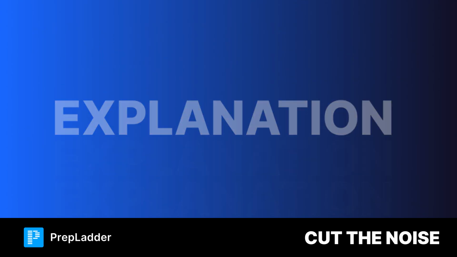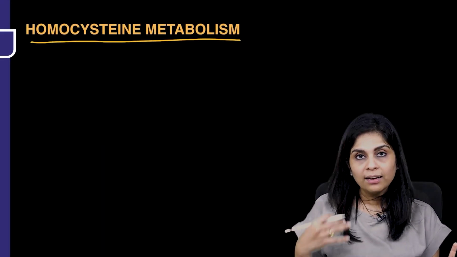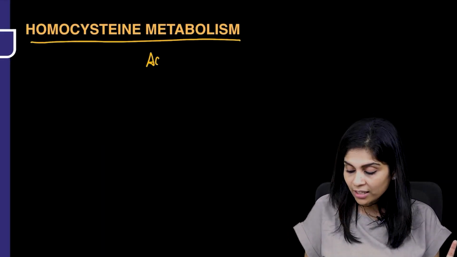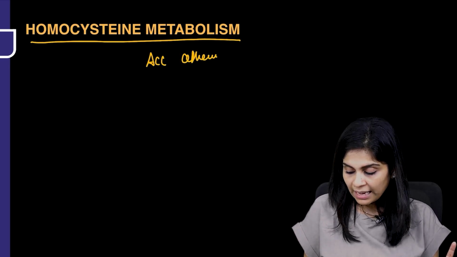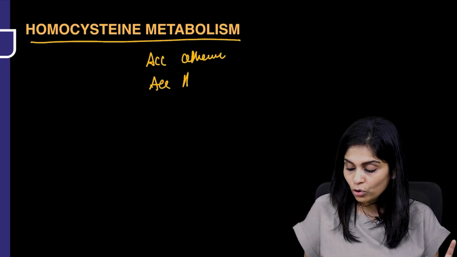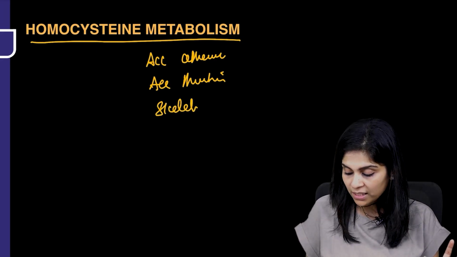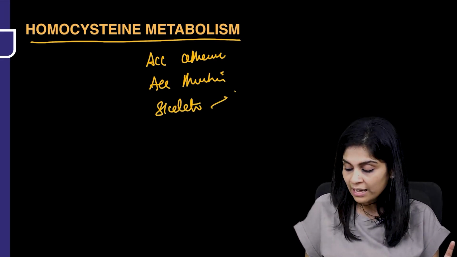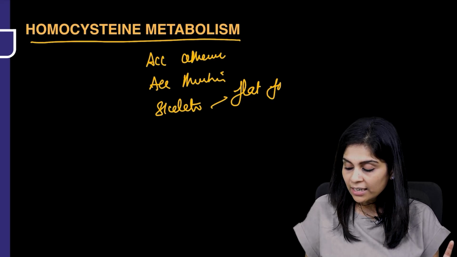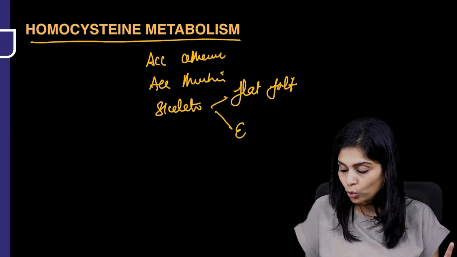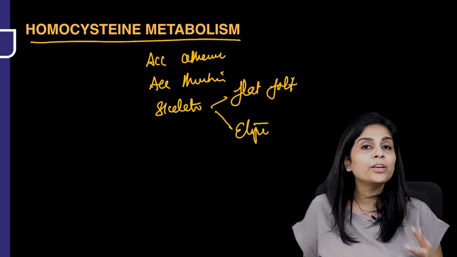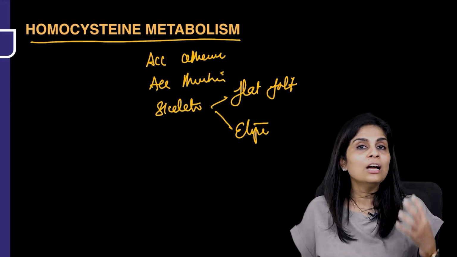Here's the explanation. Homocysteinuria causes accelerated atherosclerosis. It causes accelerated thrombosis. And they present with skeletal deformities like flat foot, Charlie Chaplin gait, ectopia lentis. So why are you worried about homocysteinuria?